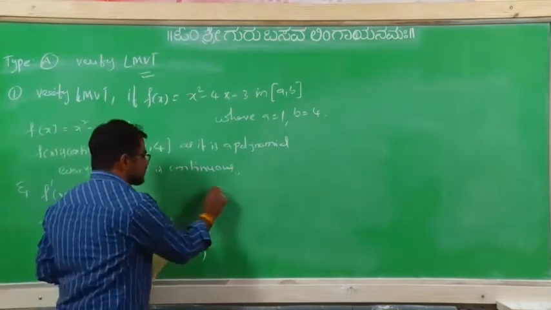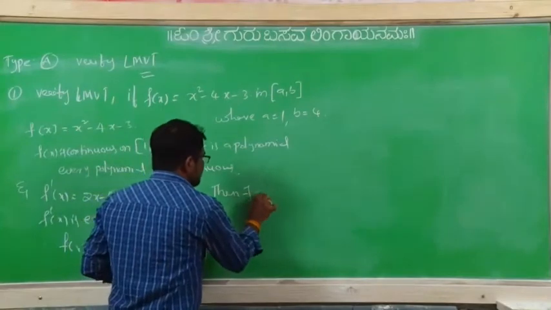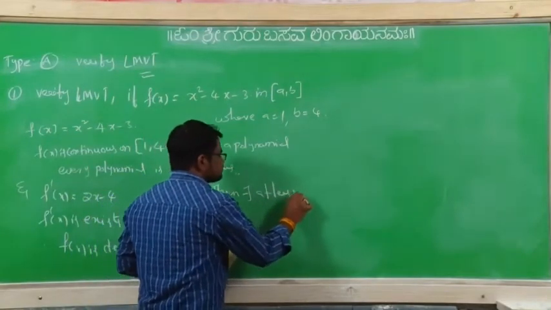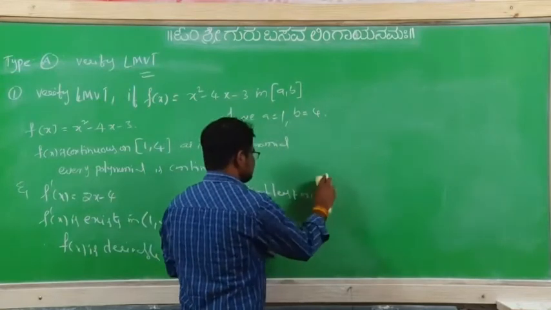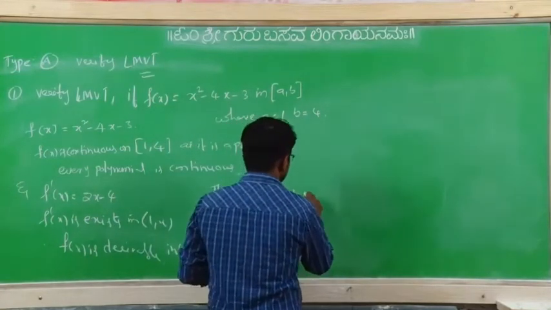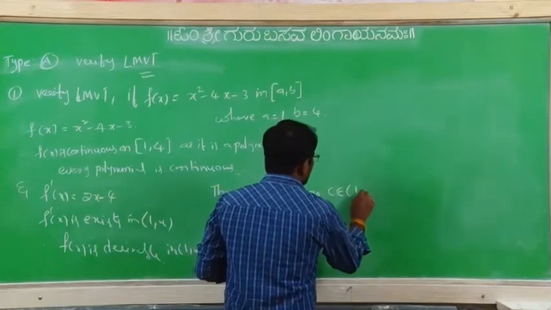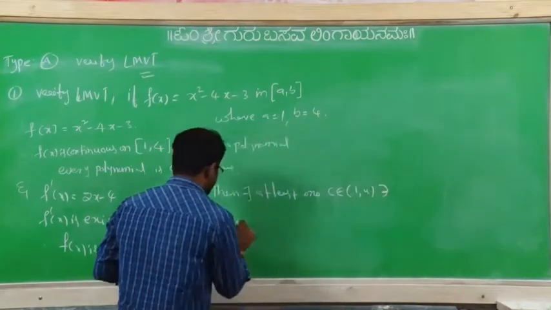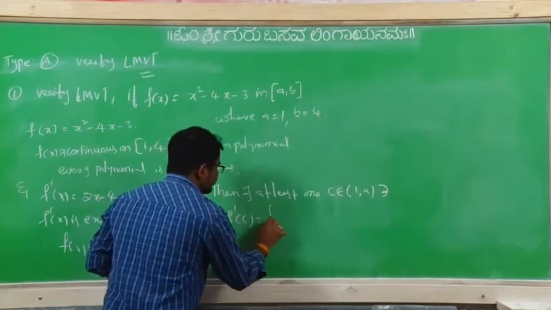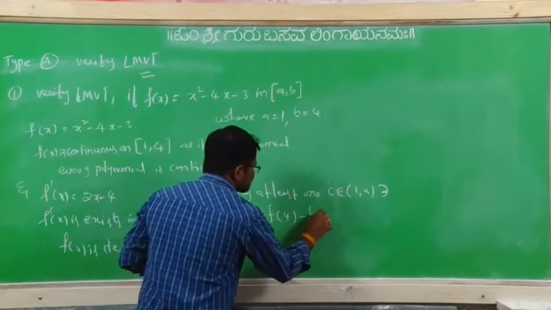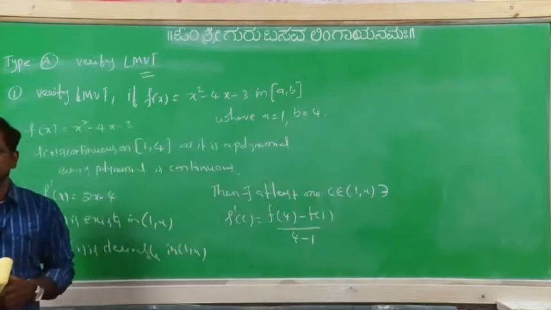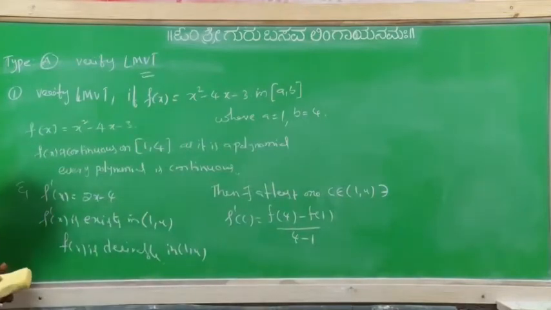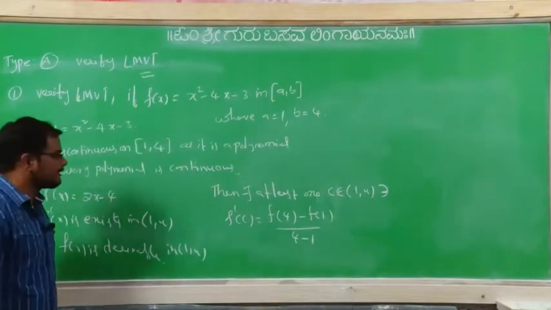Now then there exists at least one point c which belongs to 1 comma 4 such that f dash of c equal to f of 4 minus f of 1 divided by 4 minus 1, f of b minus f of a divided by b minus a.